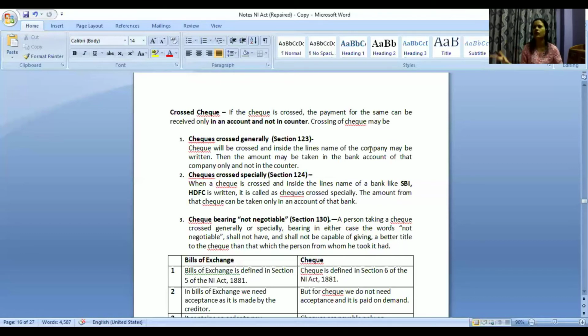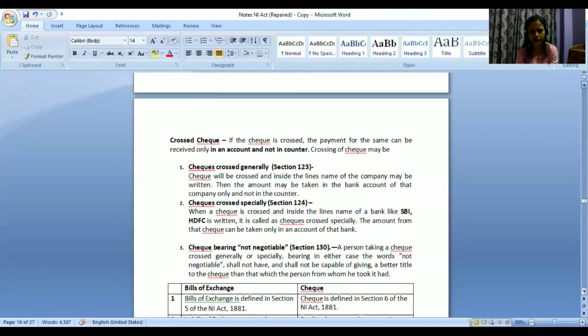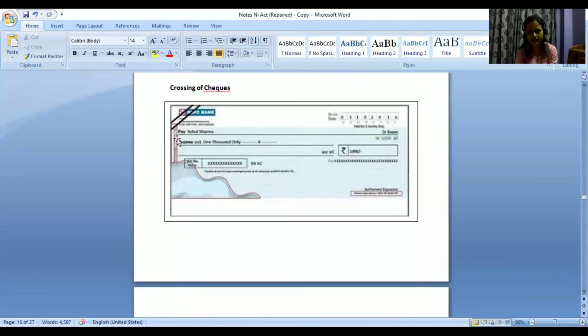Sometimes you want to make a payment. Take, for example, you want to pay your tuition fees, right? Maybe UDX has their own bank account, so you can just write their name, like over here, right? It's not necessary that you would put crossing. You can just write their name, that this is the institute to whom we want to make the payment. You can mention the payment, accordingly you can deposit. It depends on you and the other person who is at the receiving end, the payee. Whatever you both agree, accordingly you can do.